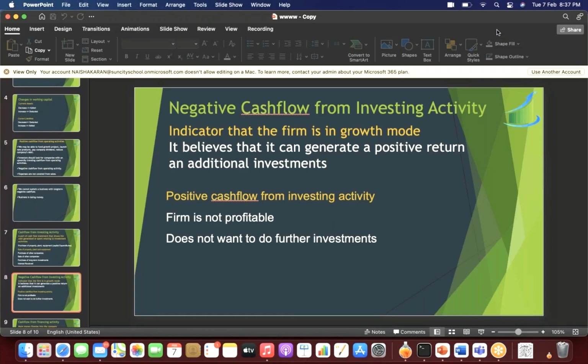So the negative cash flow from investing activity, when I say negative cash flow, that means my outflow of cash is greater than inflow of cash. That means I'm purchasing more assets rather than selling them. That tells us that the company is in growth mode. So the company will only buy assets when it is confident that it can recover its own money. That means that it can create more profits.